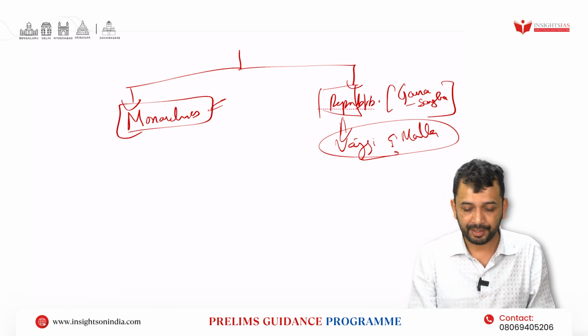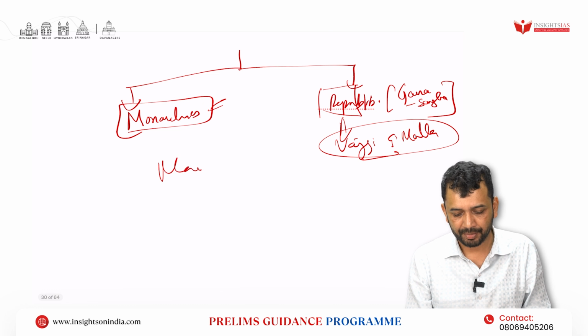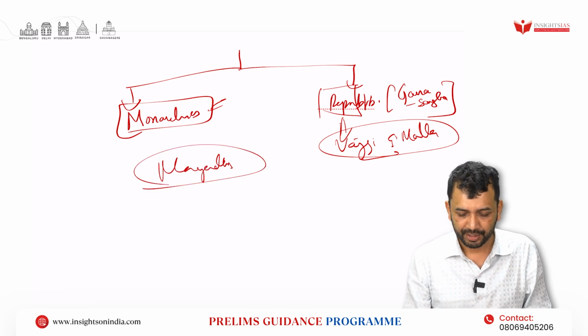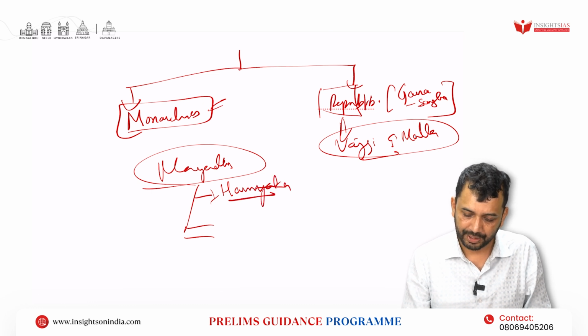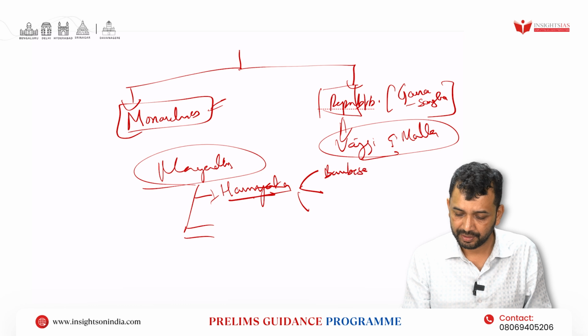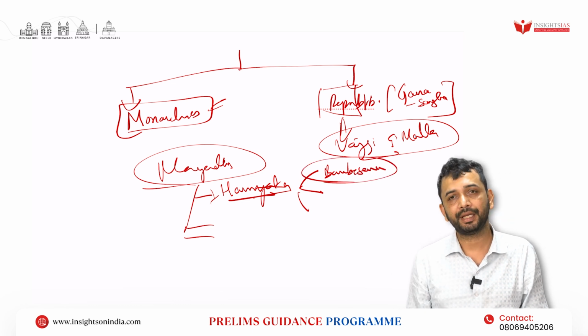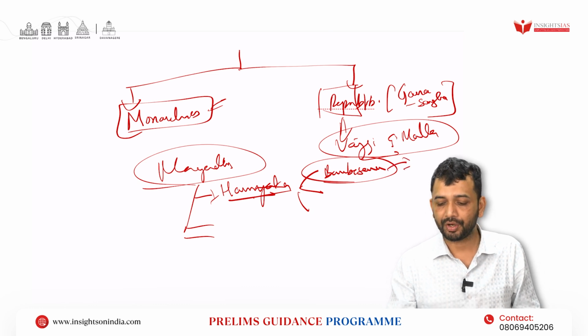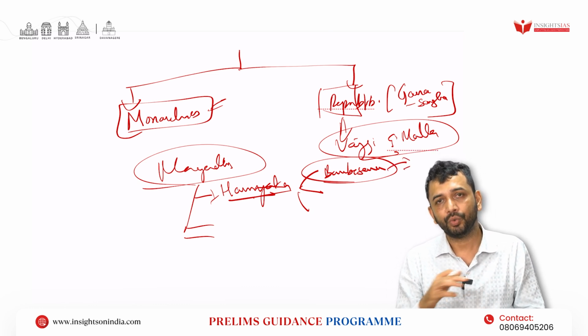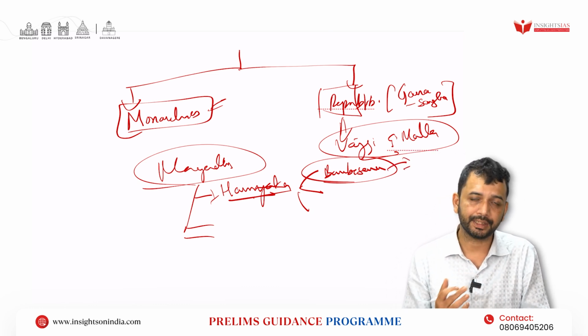Along with that, over a period of time the rise of Magadha happened. In Magadha there are different dynasties, the Haryanka dynasty. Within Haryanka you have Bimbisara, who was the founder of the Magadha Empire, right? A powerful leader, who was a contemporary of Gautama Buddha and Mahavira Jaina.